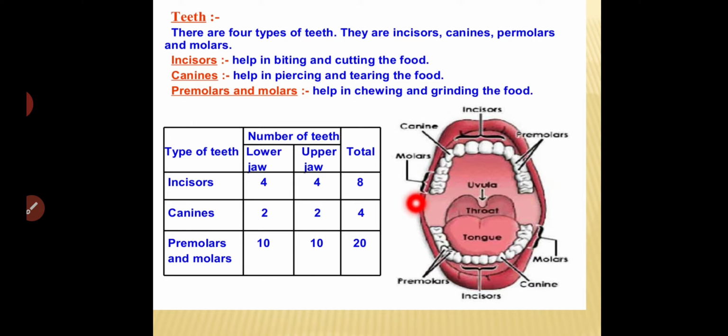So in total, in human beings, commonly 32 teeth are present. It may differ from human to human, right? So incisors at the lower jaw and upper jaw, in total how many are present? All the different types of teeth are present in different numbers in our mouth.